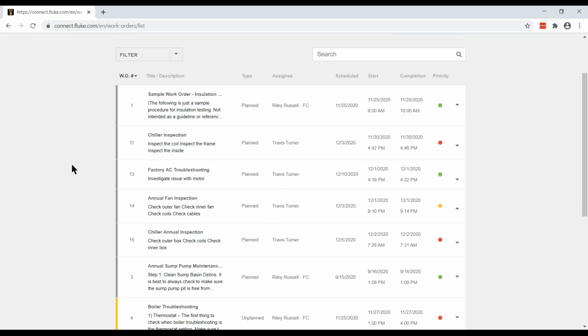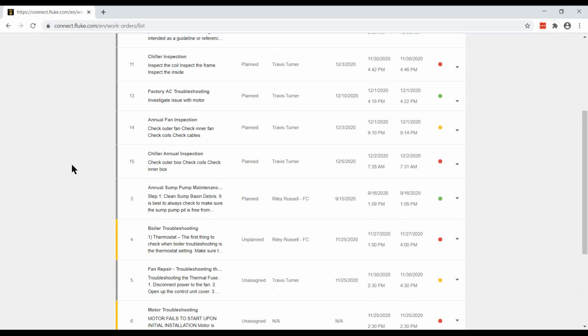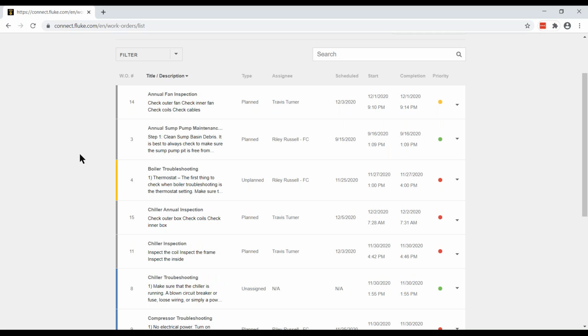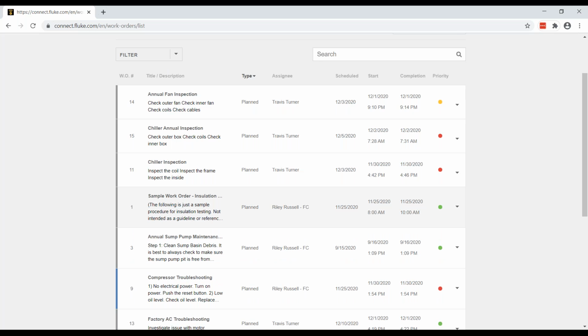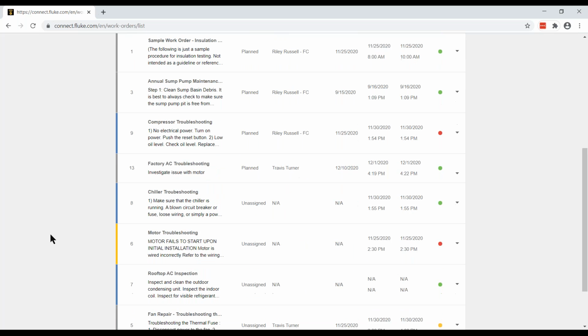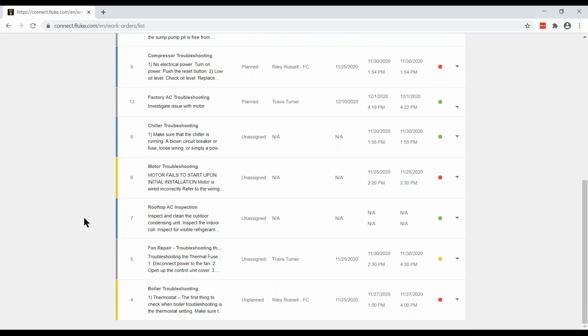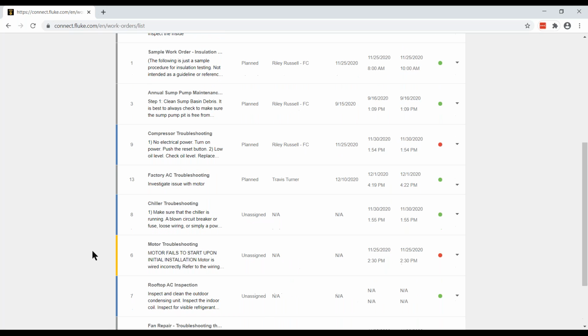So if I wanted to, remember I said I could sort on the work order field, so I could do that here. So it's sorting in descending order. I can sort on the title or description. So here we've got all the A's, then the B's, then the C's. I can sort on type. So all of the planned work orders show up at the top, and then we've got unassigned work orders, and then we've got unplanned work orders.